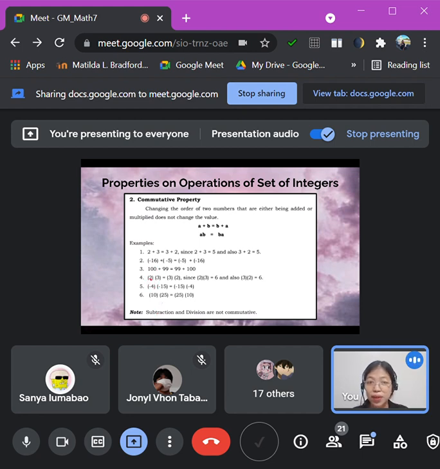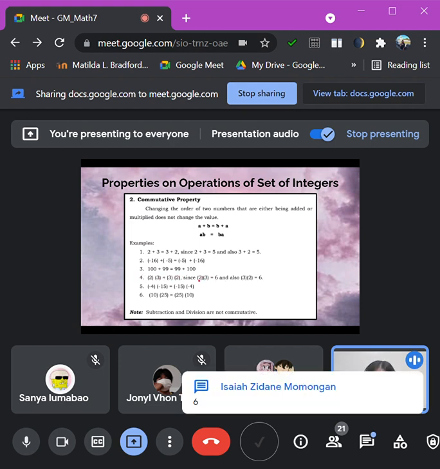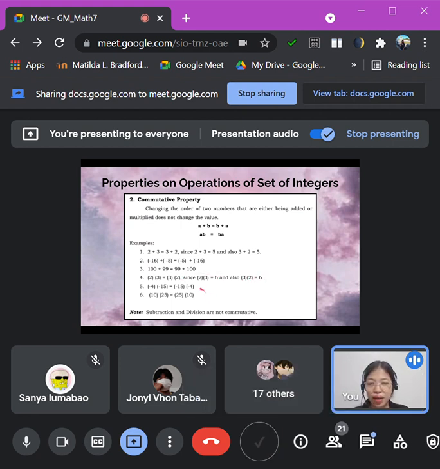So this time we're doing multiplication already. So 2 times 3, and then we change the order to 3 times 2. Both of their answers are 6. Right? If we multiply 2 times 3, it's 6. 3 times 2 is still 6. Okay, and then we have here another one.